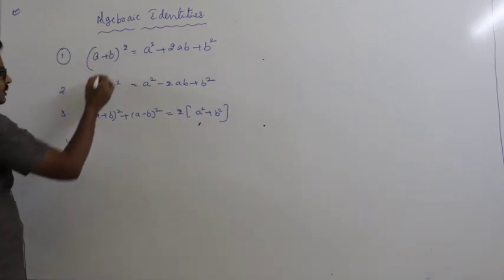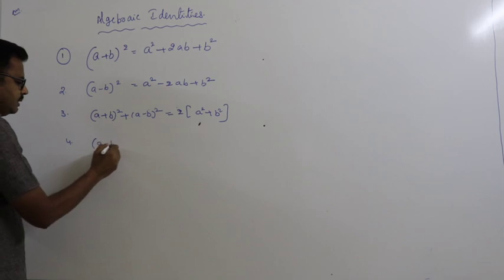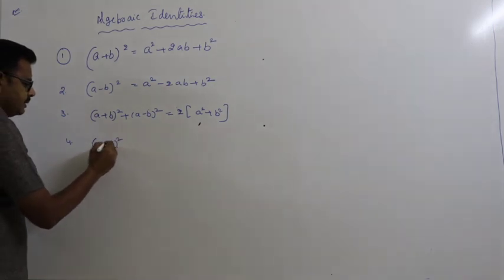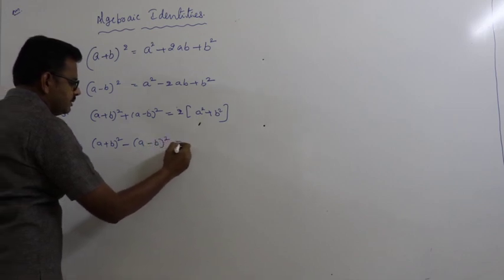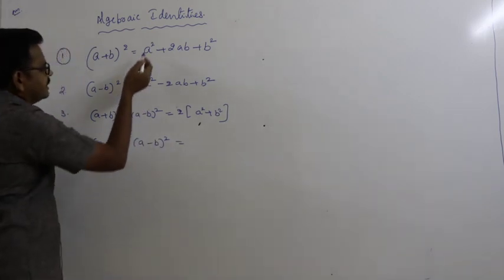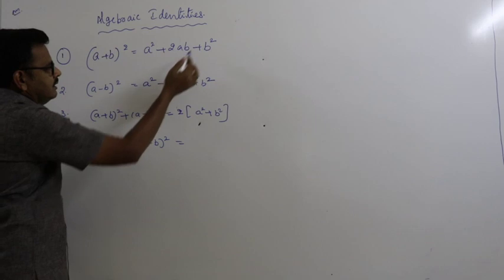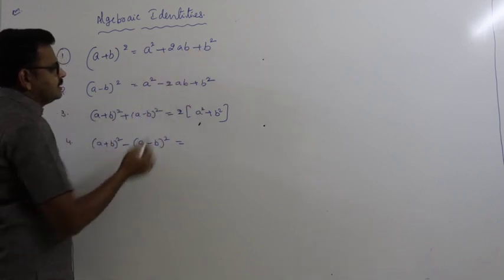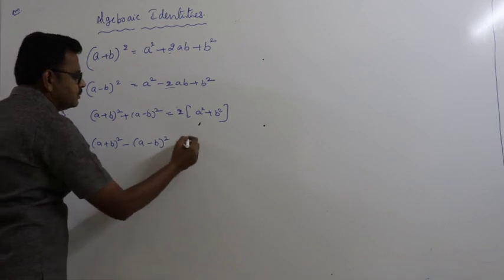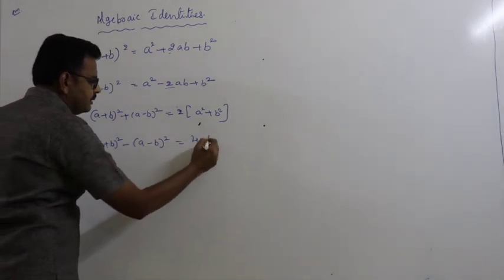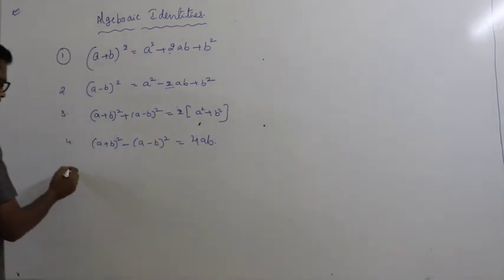By subtracting these two, A plus B whole square minus A minus B whole square, A square gets cancelled, B square gets cancelled, 2AB minus of minus 2AB is plus 2AB, that becomes 4AB.